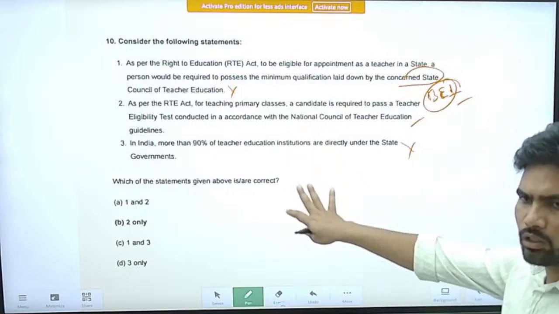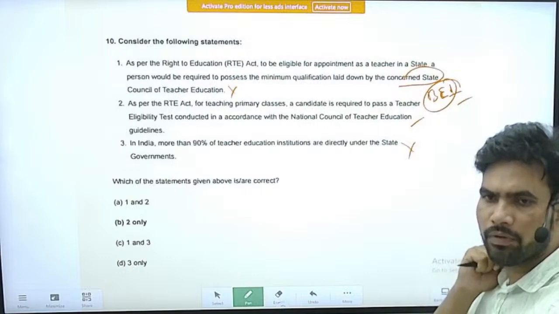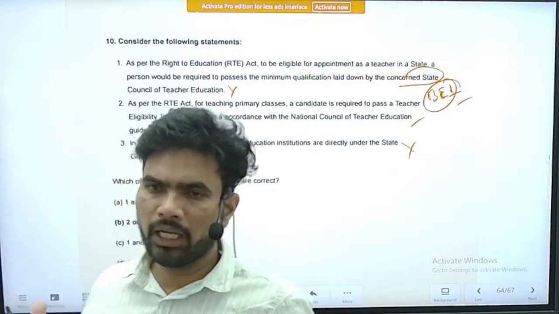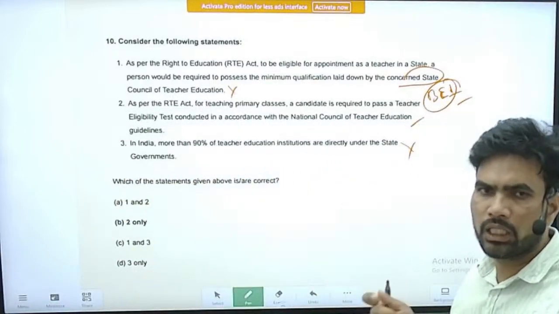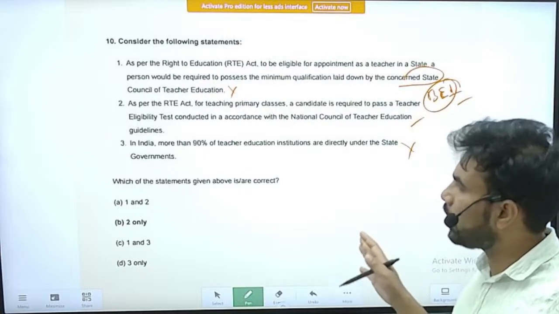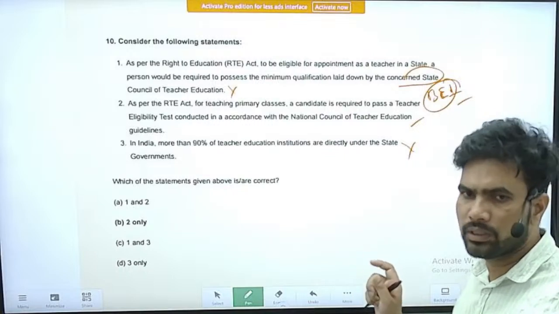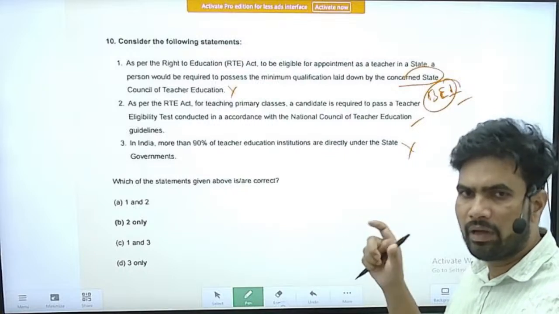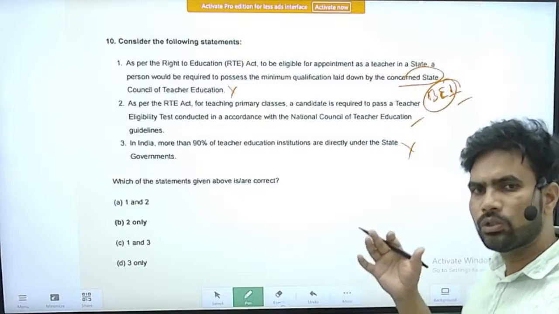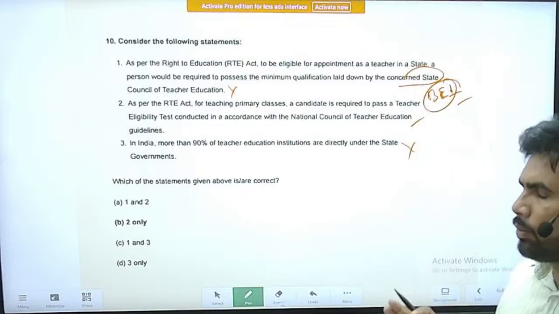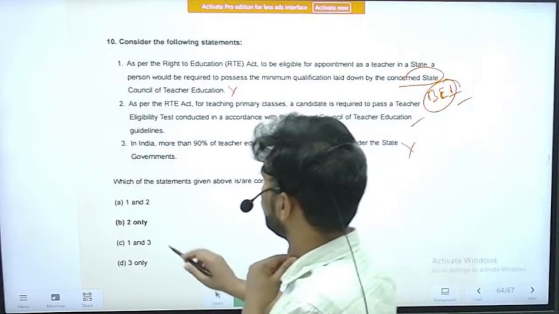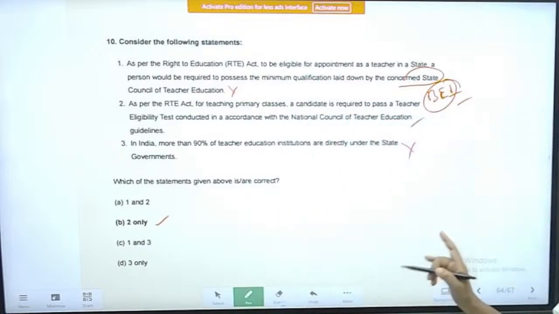So many facts are associated with this. So you should be thorough with the facts related to important acts like Right to Information, Right to Education, MGNREGA, Ayushman Bharat, etc. These related to these schemes. You should be thorough with all the facts. So not only will they be helpful in answering the prelims questions, but also you can quote that factual information or data in the mains examination to substantiate your points. So try to have data related to or facts related to important schemes, major schemes at least. So here the correct statement is only statement 2. Very difficult question, by the way.